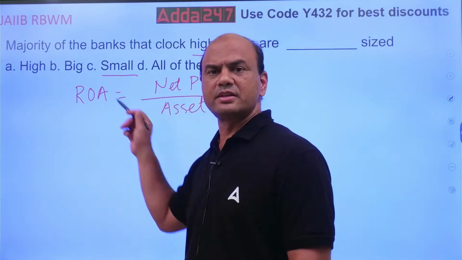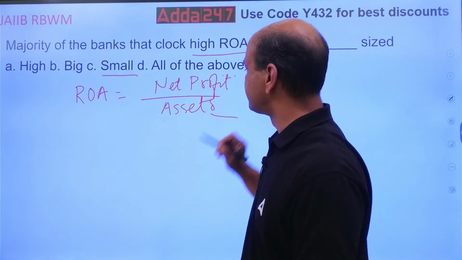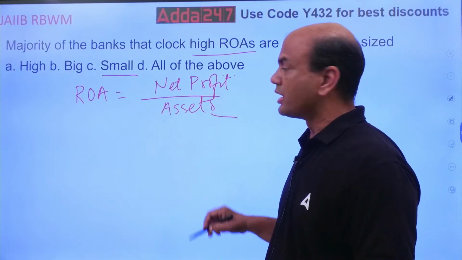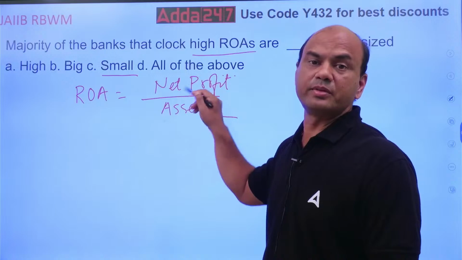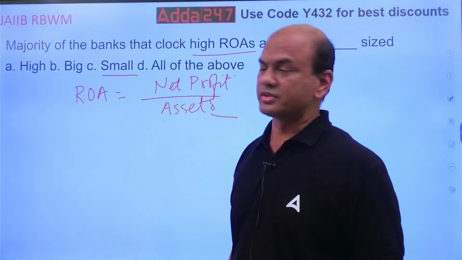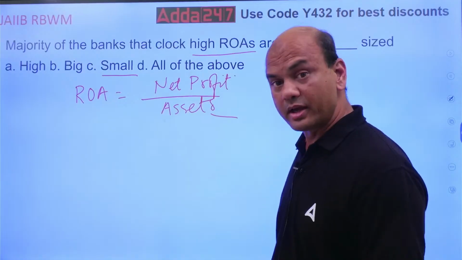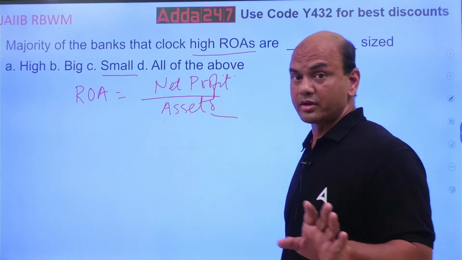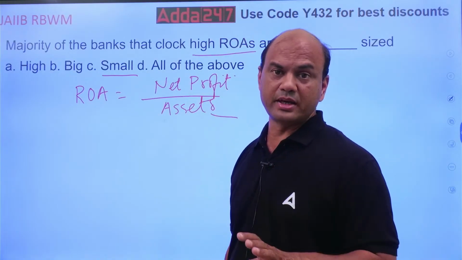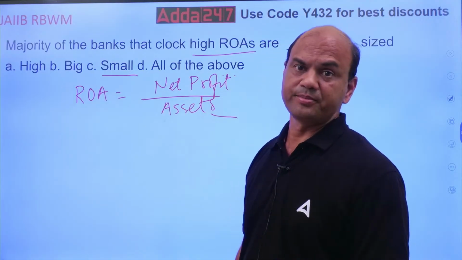Why do we have a higher ROA for smaller banks? Because their assets are less. For any ratio, if your denominator, the assets, is less, then this ratio will be bigger. Small banks have lesser assets, so the base denominator is lower. That's why they will have higher ROA. Generally, I am talking. Exceptional cases are there. HDFC Bank, SBI, these two banks are having higher ROA. HDFC Bank is specific about this.